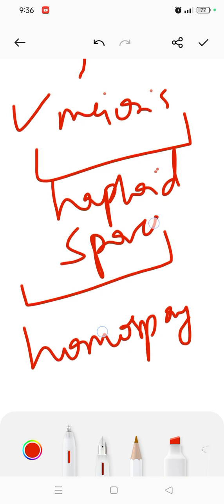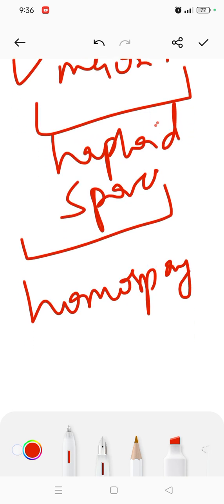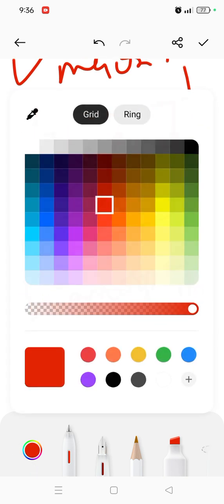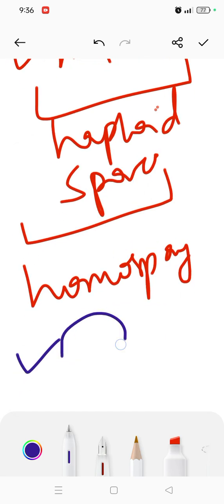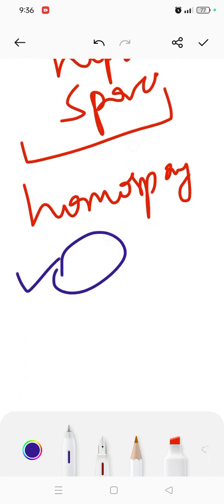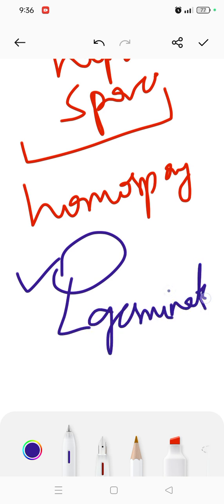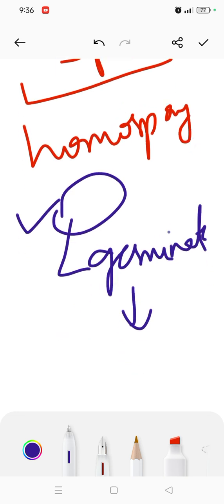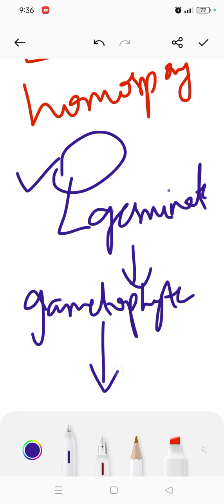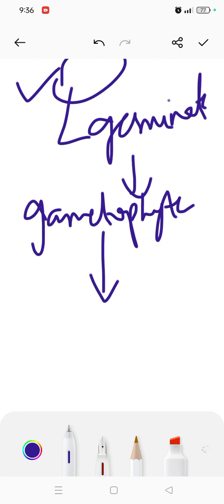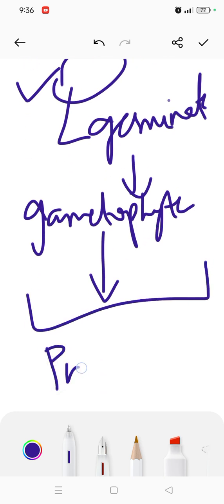Each spore germinates into a gametophyte of Psilopsida, and that stage is called prothallus.